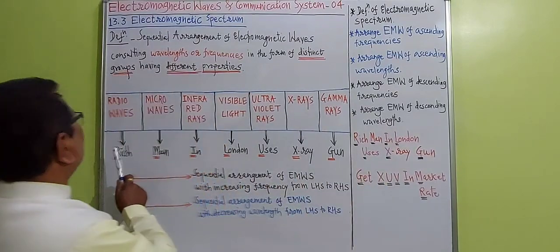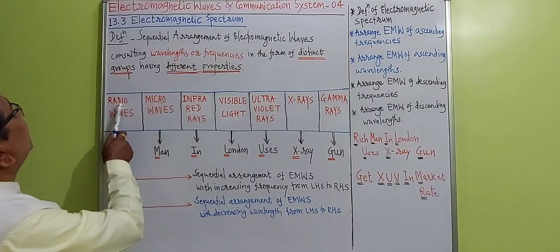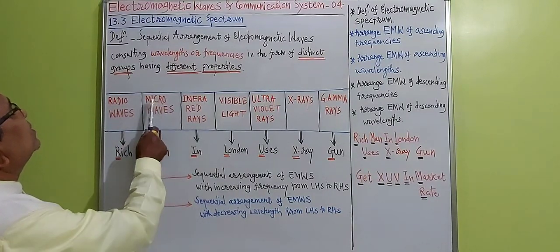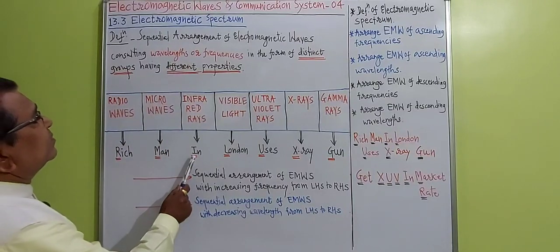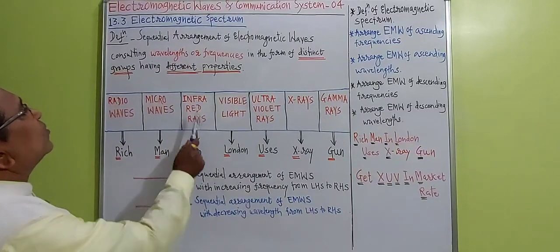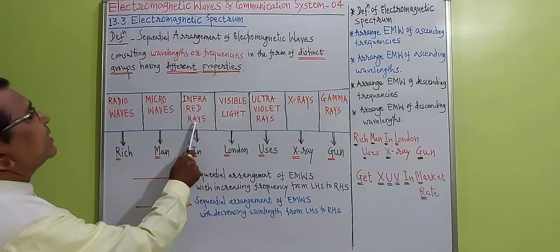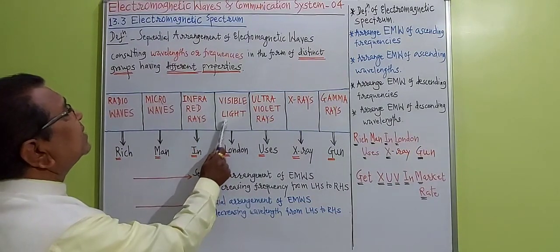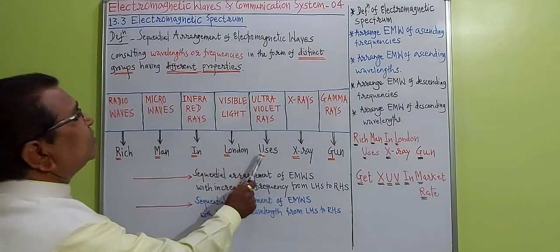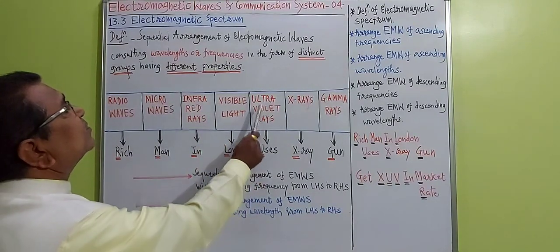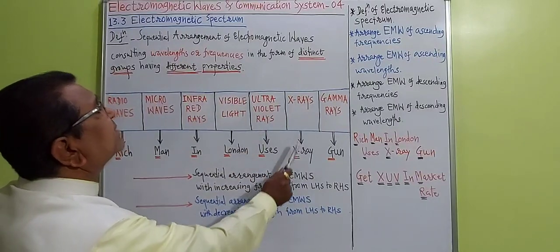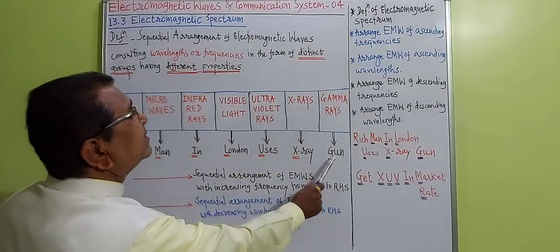R stands for radio waves. M stands for microwaves. I stands for infrared rays. L stands for light, and that light is visible. U stands for ultraviolet rays. X stands for X-rays.